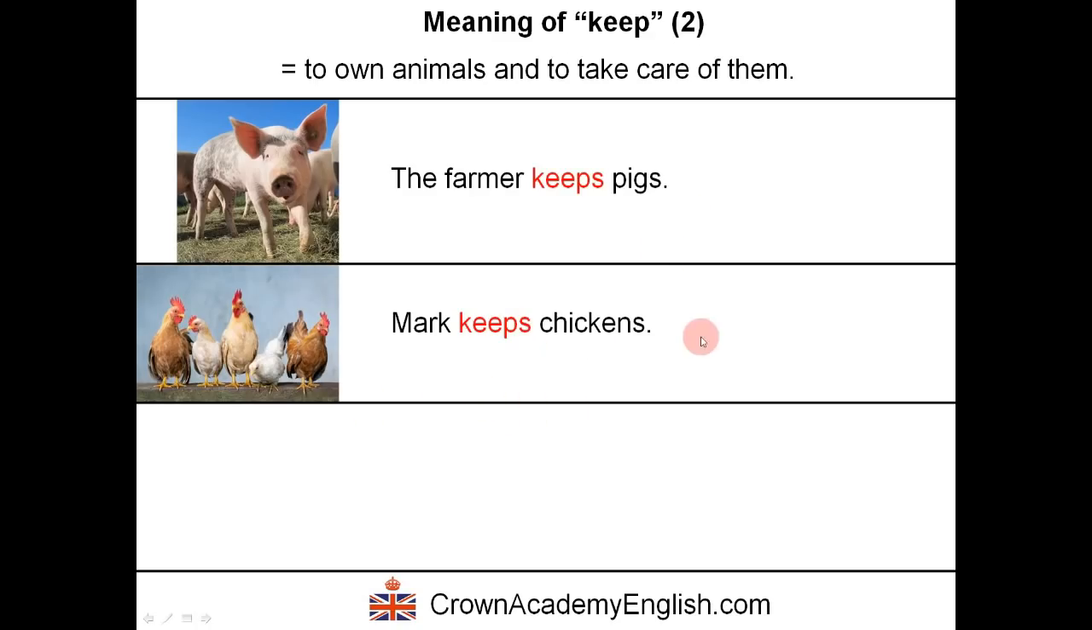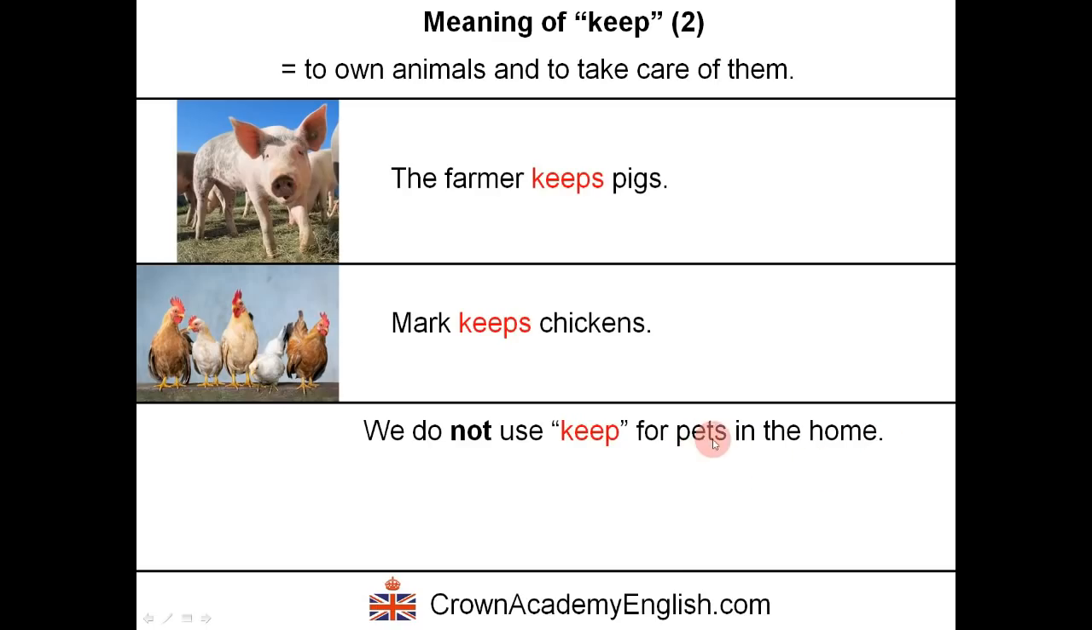Mark keeps chickens. So this means that Mark owns chickens and he takes care of them. And so the chickens are outside, perhaps in the garden, and here the pigs are outside on the farm. Okay. But be careful. We do not use keep for pets in the home.